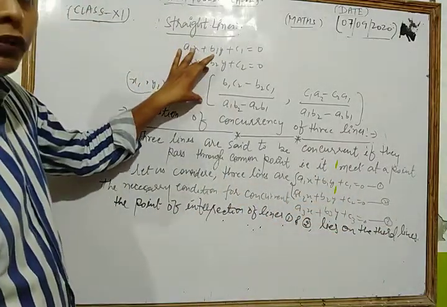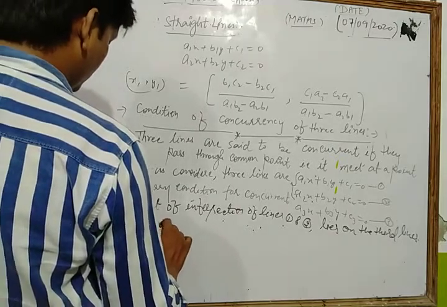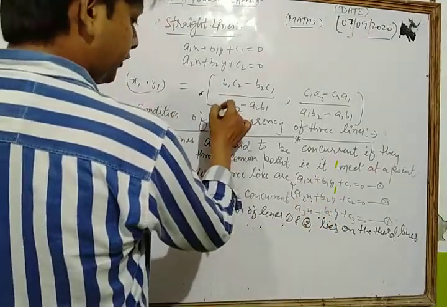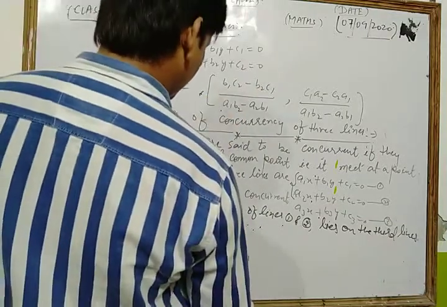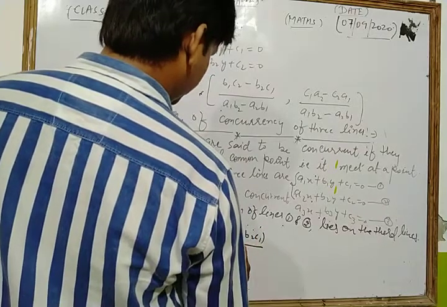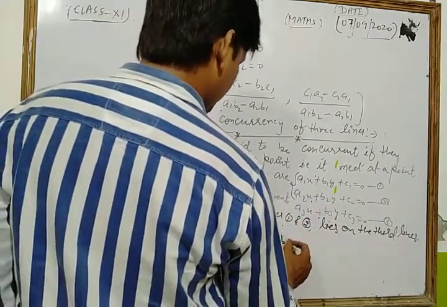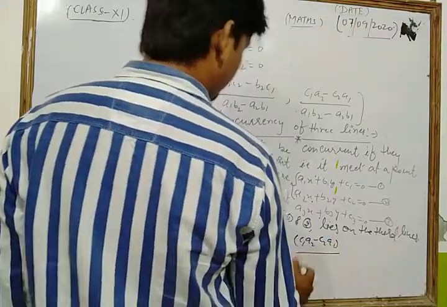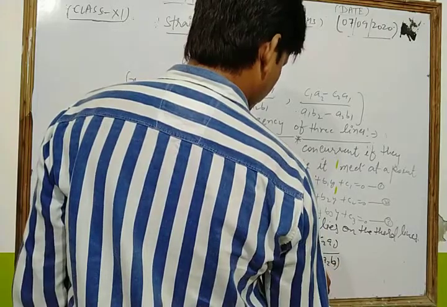Dear students, you know that very well. This is the point of intersection of the first two lines, and for concurrency this point of intersection must lie on the third line, that is, a3 into x, which is (b1c2 - b2c1) upon (a1b2 - a2b1), plus b3 into y, which is (c1a2 - c2a1) upon (a1b2 - a2b1), plus c3 is equal to 0.